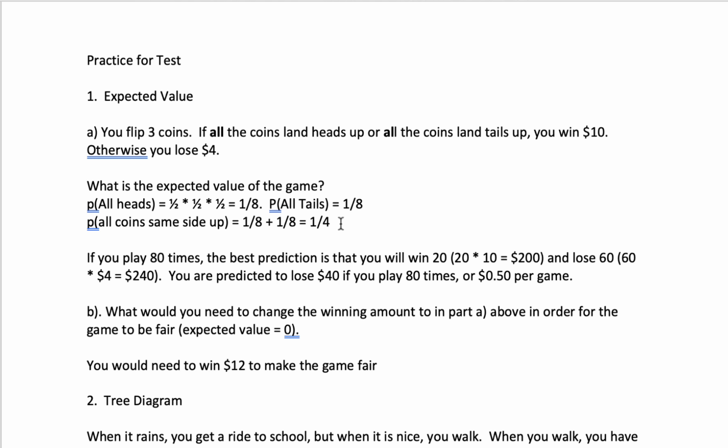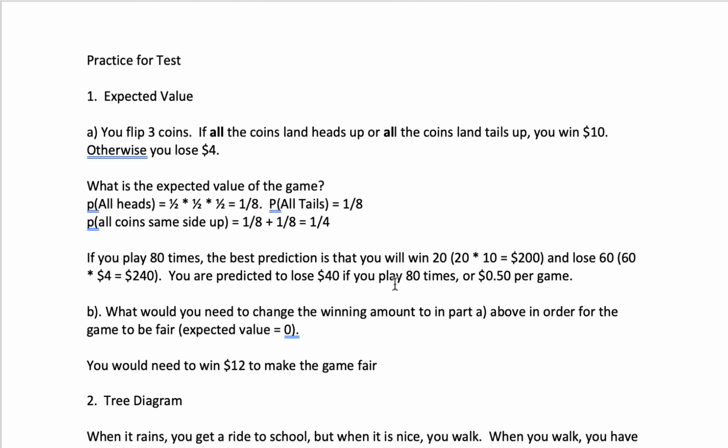side up. If you play 80 times, therefore, your best prediction is that you'll win 20, or 1/4 of those times, which means you'll win $200, and you'll lose the other 60, which means you'll lose 60 times 4, 240. You are predicted, therefore, to lose $40 if you play 80 times, or you want to look at it this way, 50 cents per game.